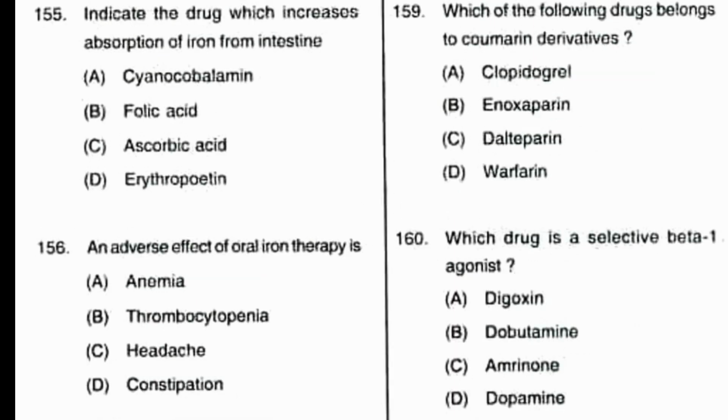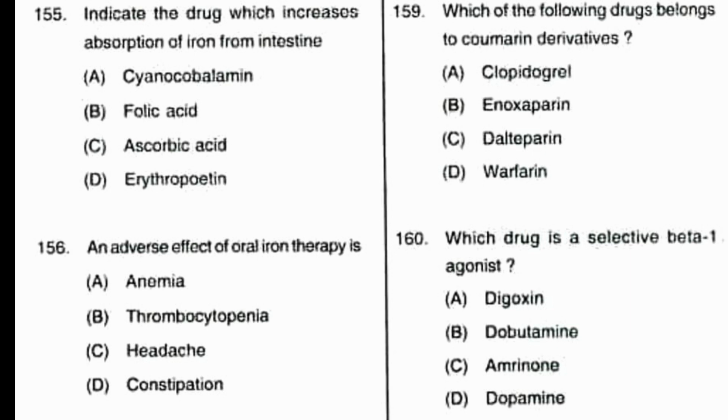Number 159, which of the following drugs belongs to coumarin derivatives? In the following options, which drug is a coumarin derivative? Option A, clopidogrel, B, enoxaparin, C, dalteparin, D, warfarin. We know that warfarin is a coumarin derivative, so it is an anticoagulant and it is a coumarin derivative. Option D is the correct answer.